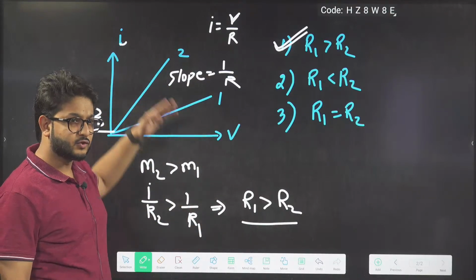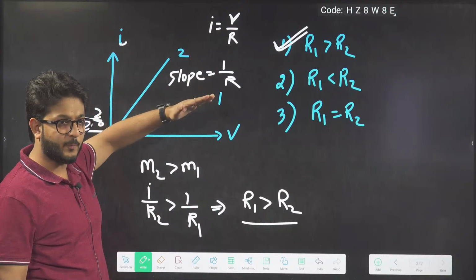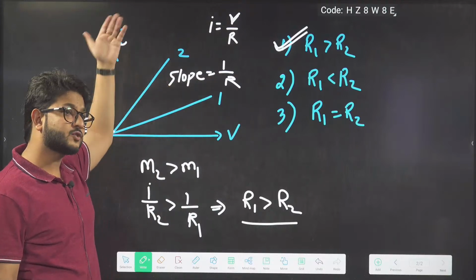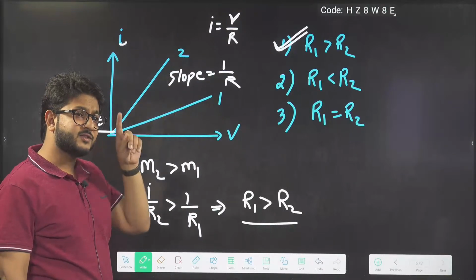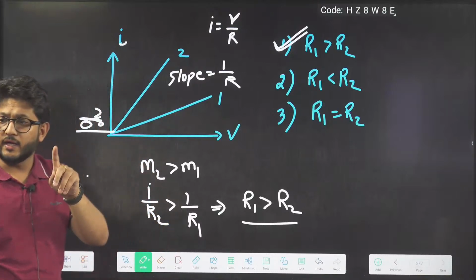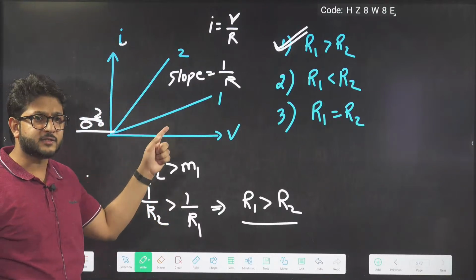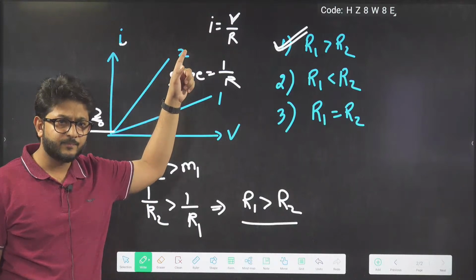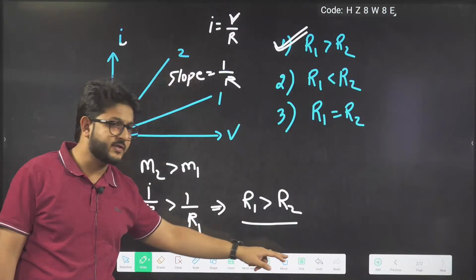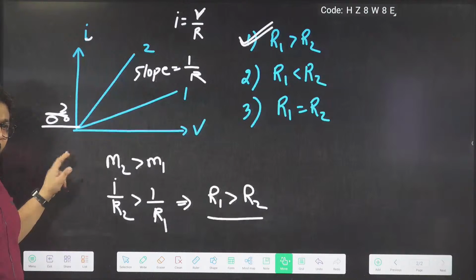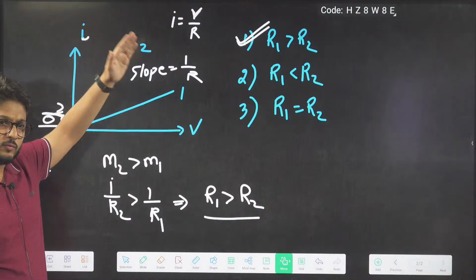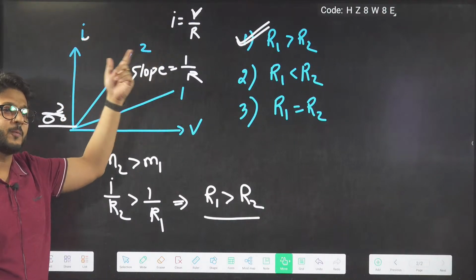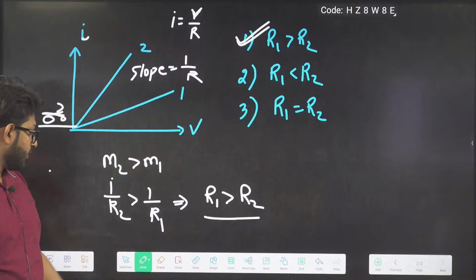What is the slope of an IV curve? I guess you are having an issue in getting the slope, not in the comparison of slope. Sir, how did the slope come as 1 by R? That is the doubt. Many people are asking, please explain once more. I guess you understand slope of 2 more than slope of 1, but how did slope come as 1 by R? Okay, no issue.